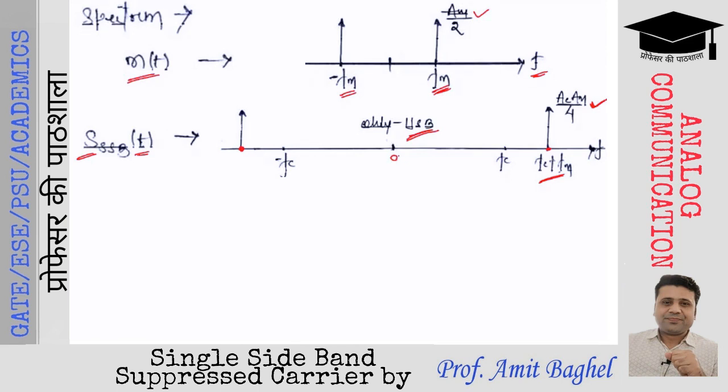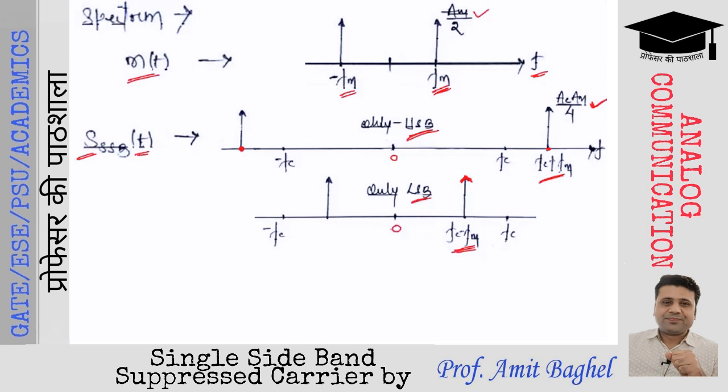Let us consider a case where we are going to transmit only the lower sideband frequencies. So when we are transmitting only the lower frequency, only the lower sideband will exist. That means the frequencies which exist at Fc minus Fm, we are going to have an impulse at Fc minus Fm, which is the lower sideband frequency. So only the lower sideband will exist. This is the 0 point, and you will have an impulse at the negative frequency as well, and that negative frequency will be minus of Fc minus Fm. This is also a frequency axis. Why? Because we are talking about the frequency spectrum.